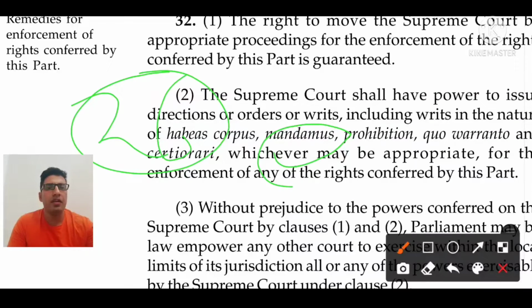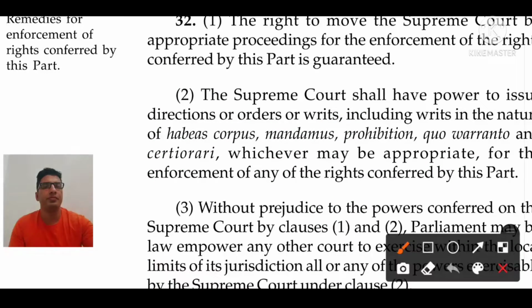If I talk about the locus standi concept, it is applicable to mandamus, and it can be issued only against a public servant. These are the things we have to keep in mind. You can encounter such questions in the preliminary examination: mandamus can be issued only against a public servant. Habeas corpus can be issued against a private individual also. The locus standi concept is not applicable in habeas corpus, but mandamus comes under the purview of locus standi. Now let's jump to prohibition.